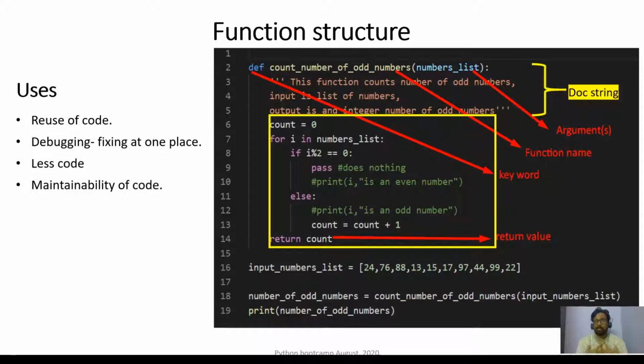We can also write common code into a function and put it into a common folder called a library, and then use it without even knowing the logic inside that function. It also becomes very easy to maintain the code.